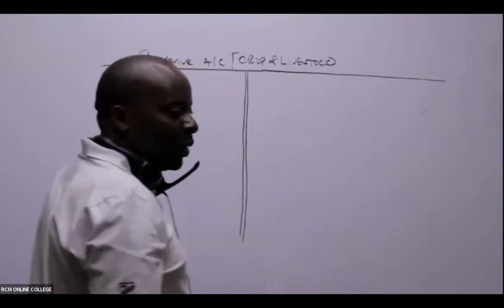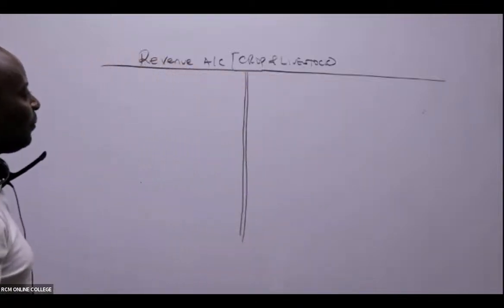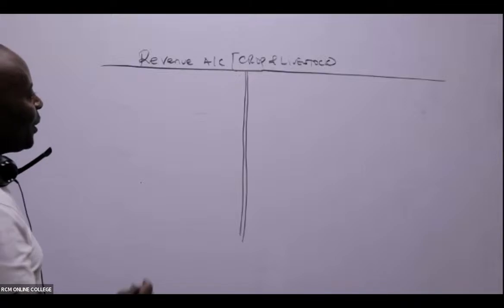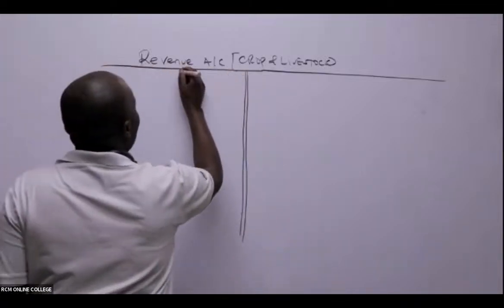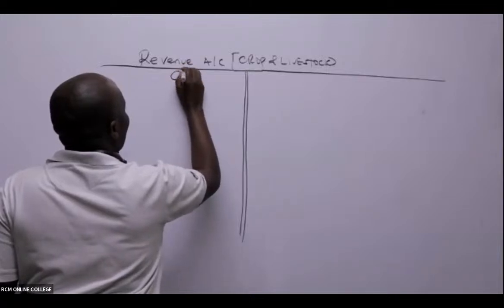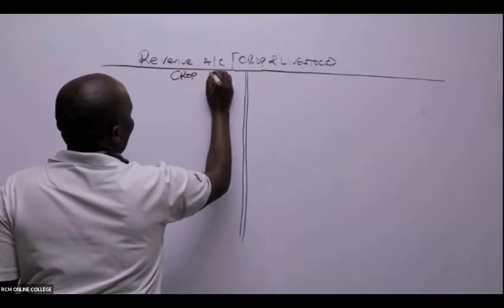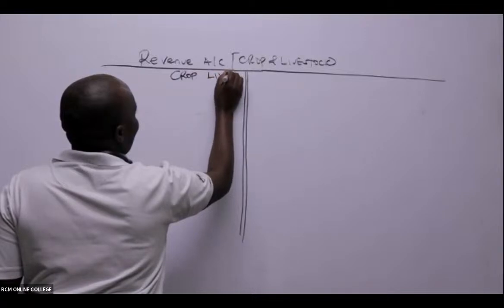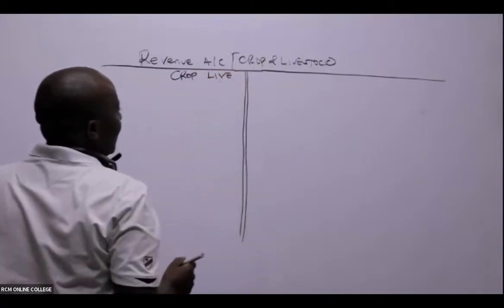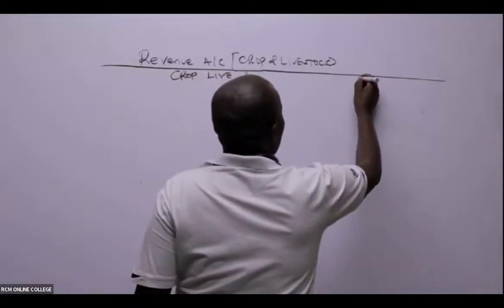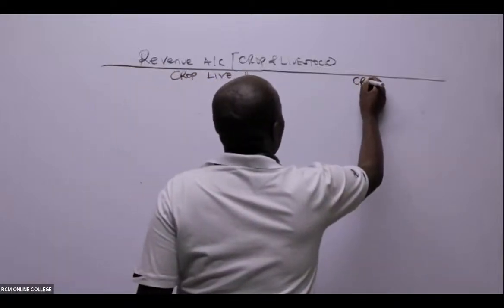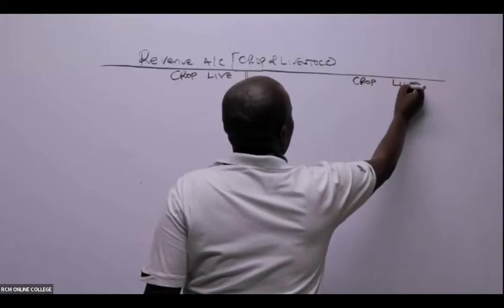So we have our revenue account for crop and livestock. Here we shall have the crop, and allow me to just use live for livestock. This is the debit side. They want us to do this in a columnar form, so on this side I'll also have crop and livestock.